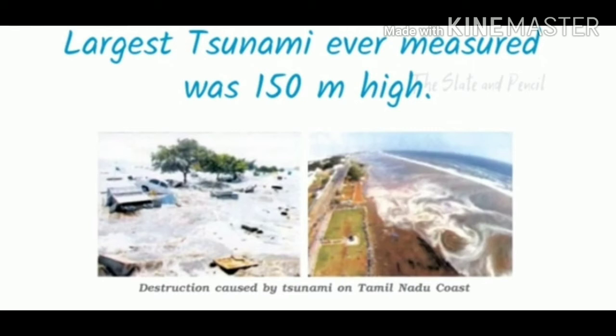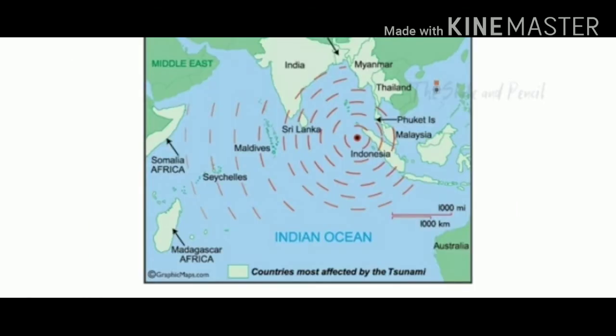These waves travel at a speed of more than 700 km per hour. The tsunami of 2004 caused widespread damage in the coastal areas of India. Indira Point in the Andaman and Nicobar Islands got submerged after the tsunami.